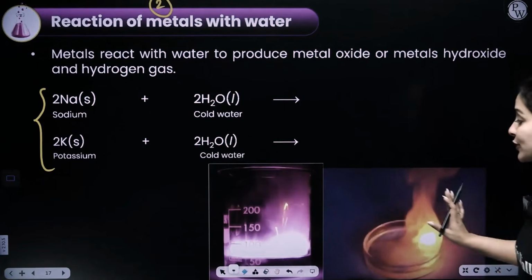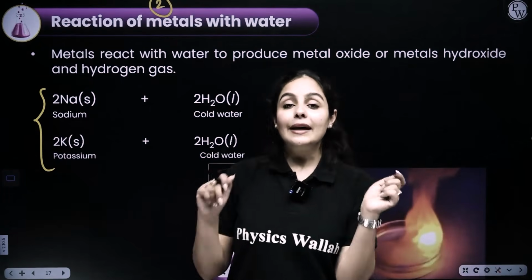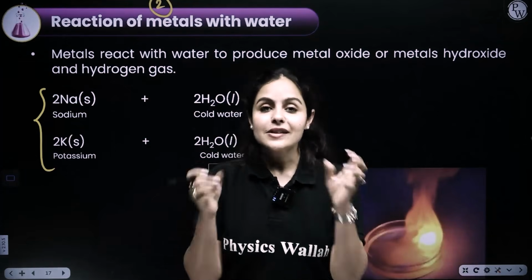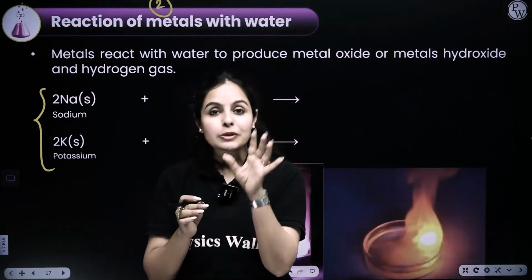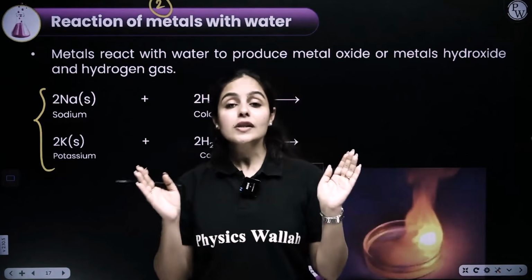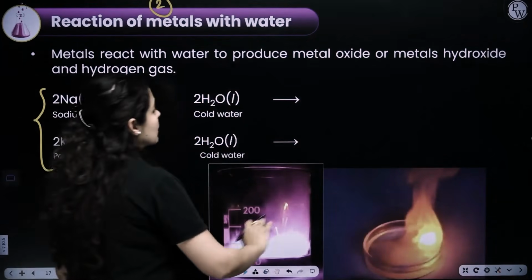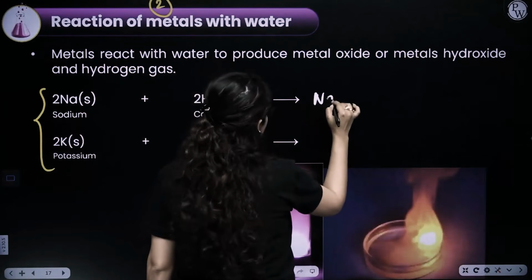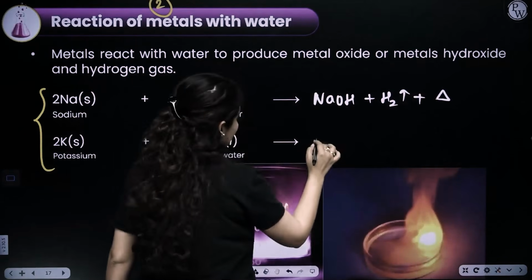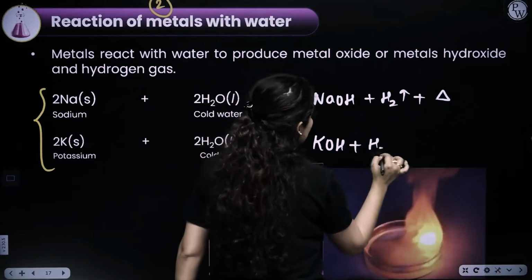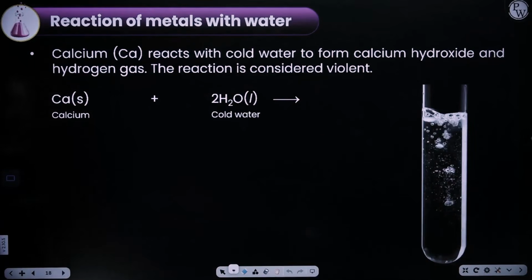Now, this is what I wanted to show you guys. As soon as you put a piece of sodium in cold water, it will start dancing and burn with a golden yellow flame. Now, the same goes for potassium. As you put a piece of potassium in cold water, it will dance on the surface and burn with a lilac flame. So you have to remember the color of these flames also, and along with that the product, NaOH plus hydrogen. Don't forget to write the heat here. It is important. Potassium will form KOH plus hydrogen gas plus heat. Don't forget to show that these two are exothermic reactions.